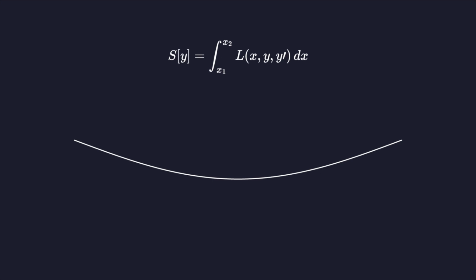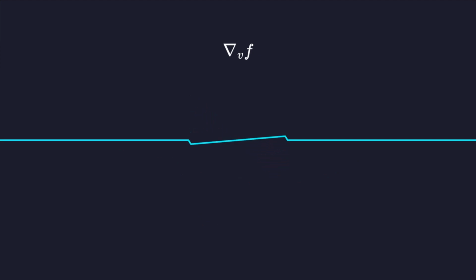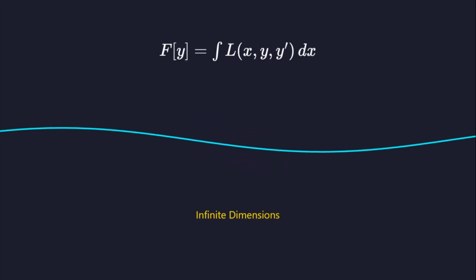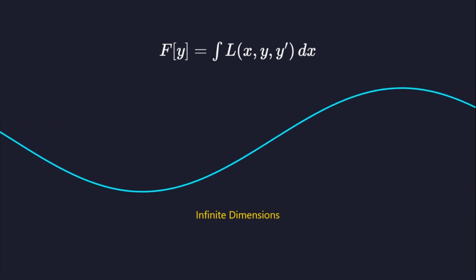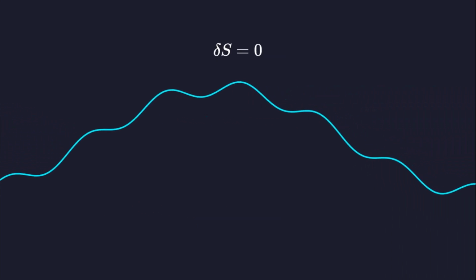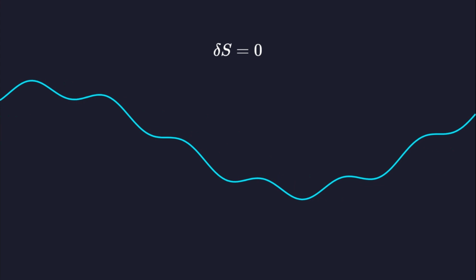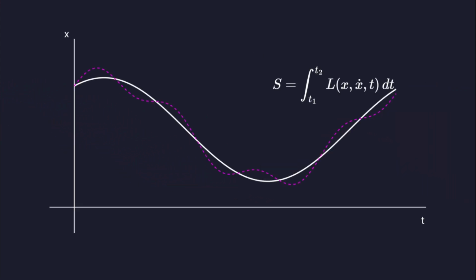The calculus of variations seeks to find the function that minimizes the action functional. We perturb the path by a small test function to observe how the total action changes. We apply the concept of a functional derivative, which is a generalization of the directional derivative to infinite dimensions. We look for points where the first variation of the action is 0.